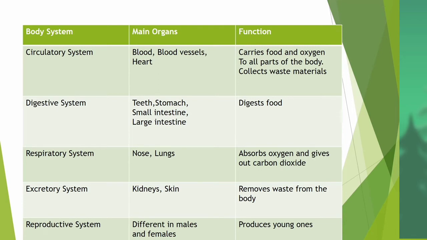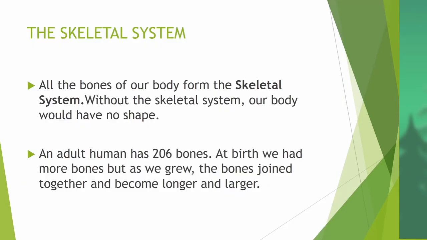Its organs are different in male and female. Its function is to produce young ones.